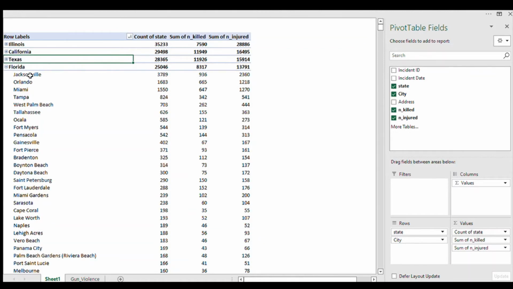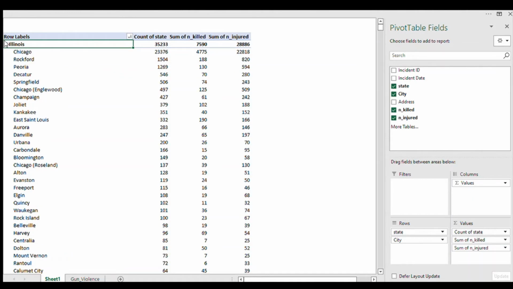In Florida, we have Jacksonville, Orlando, Miami, and so on. So what I'm going to do is break it down to the 3 major cities in each state. So I'm going to apply the top 10 filter, and we're going to reduce this to 3.